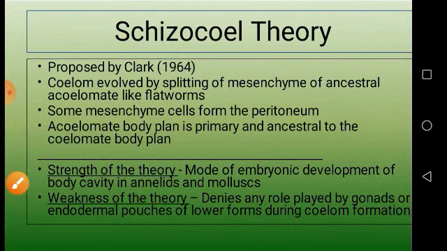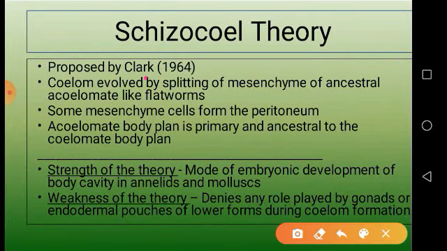Now, schizocele theory. Schizocele theory was proposed by Clark in 1964, and according to this theory, coelom is evolved by splitting of mesenchyme of ancestral acoelomate-like flatworms. Some mesenchyme cells form the peritoneum, among which some of the mesenchyme cells form the peritoneal layer. And the acoelomate body plan is primary and ancestral to the coelomate body plan.